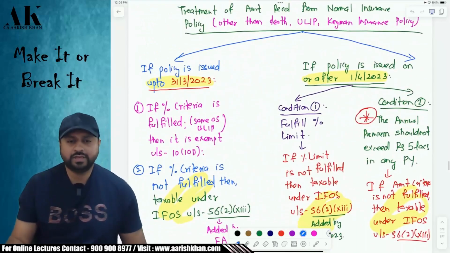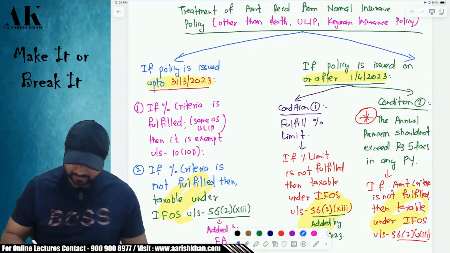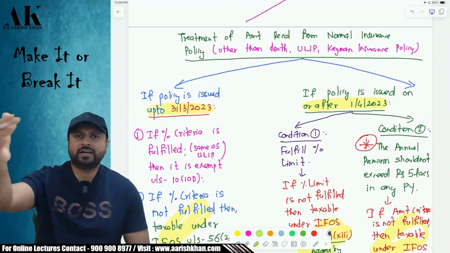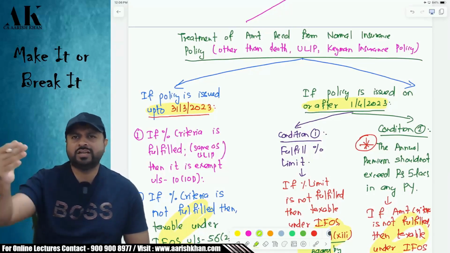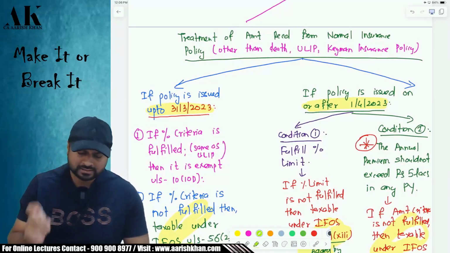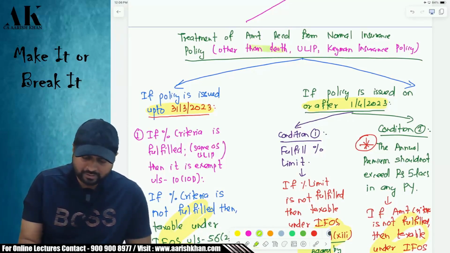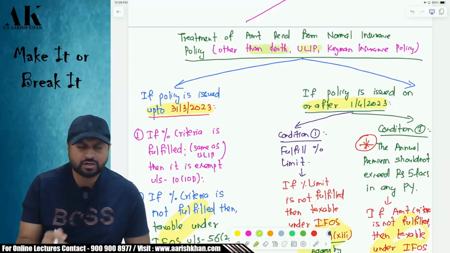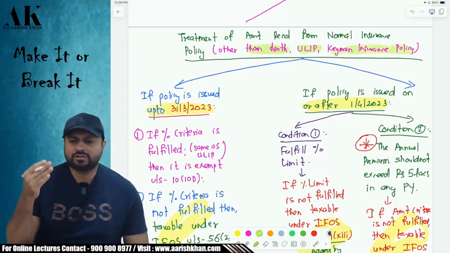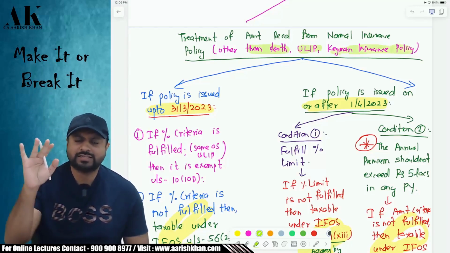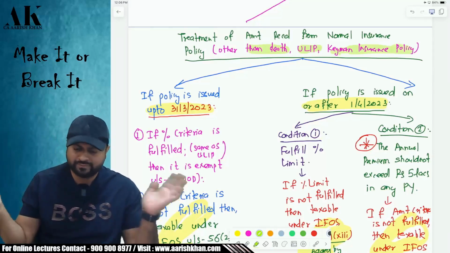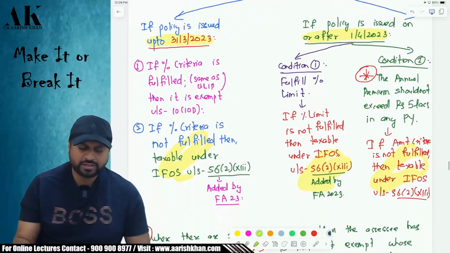Now coming to the discussion of normal life insurance policy. ULIP is done now. Let's talk about the normal life insurance policy. Sir, what is the treatment of money received under a normal life insurance policy on maturity or on death, etc.? See, this treatment is not applicable to death because on death it is fully exempt. On death, whatever benefit you receive, it is exempt. ULIP is not covered here because we have already covered it above. Keyman insurance policy is also not covered here because the Keyman insurance policy amount, whatever you receive, is taxable, taxable and taxable. So these three things are not going to be covered over here because those are dealt with somewhere else already. What is covered over here is apart from these three things.